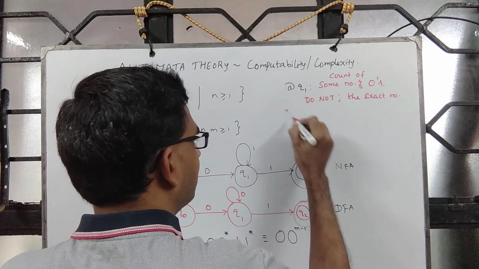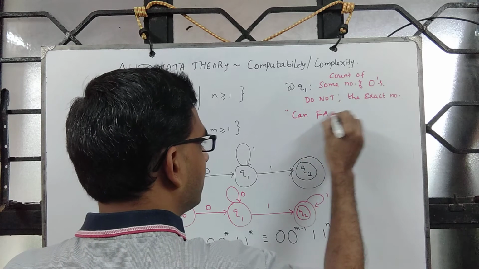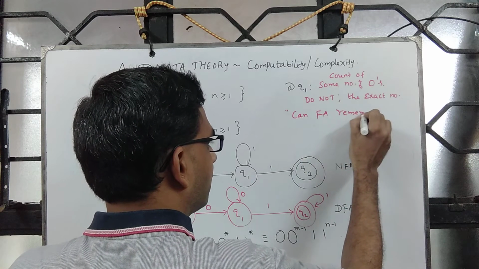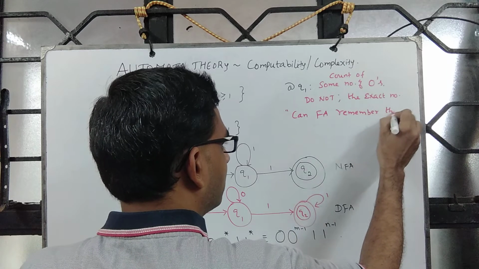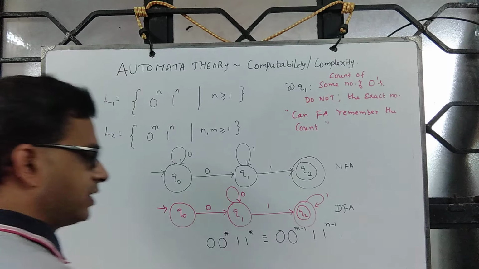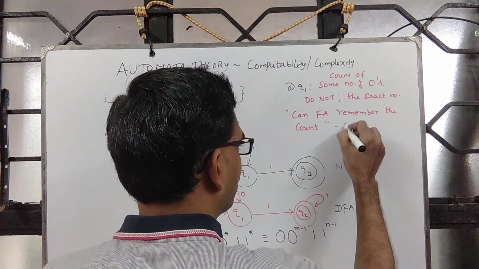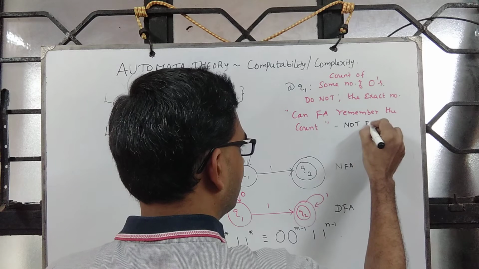So the question is, can FA remember the count of zeros? The answer is no. Not possible.